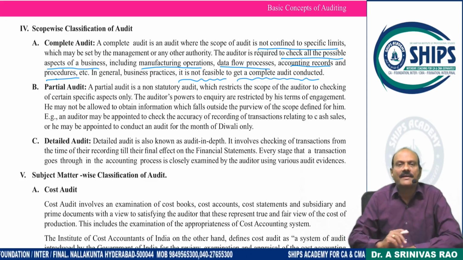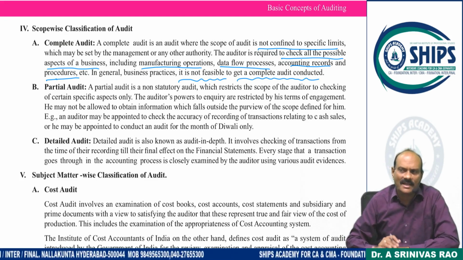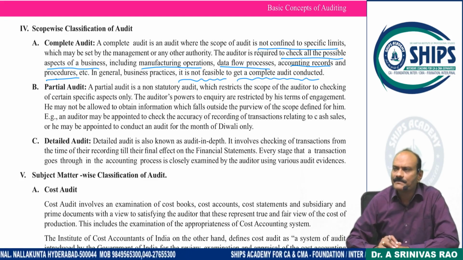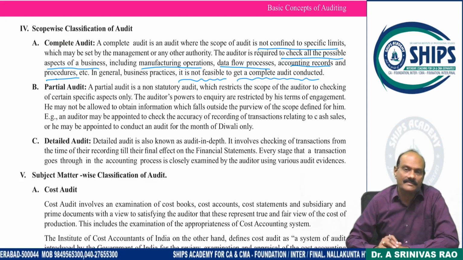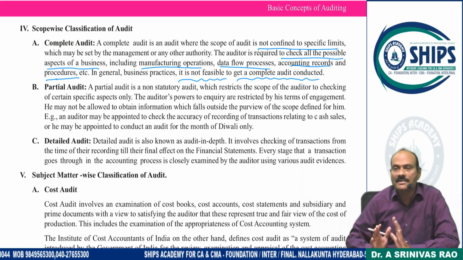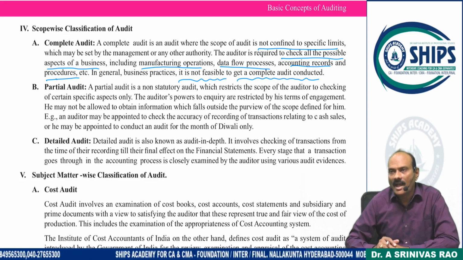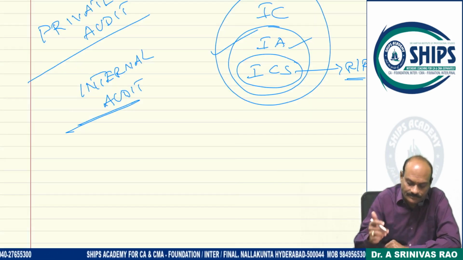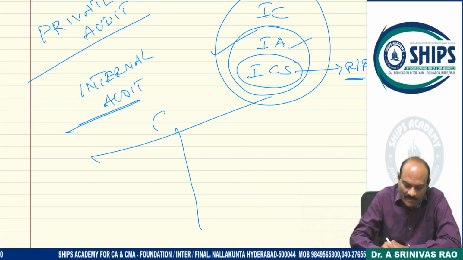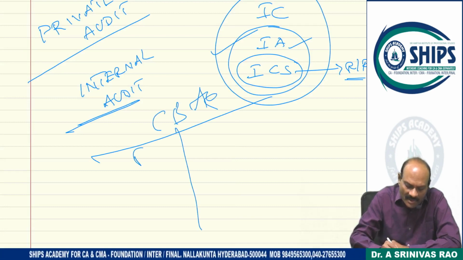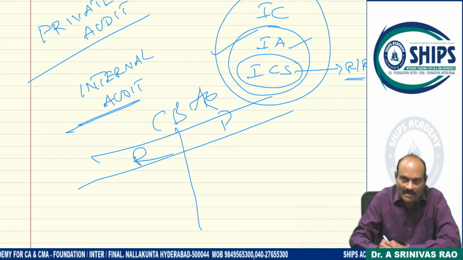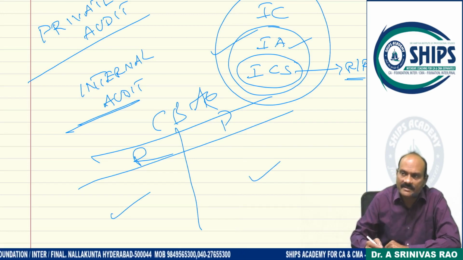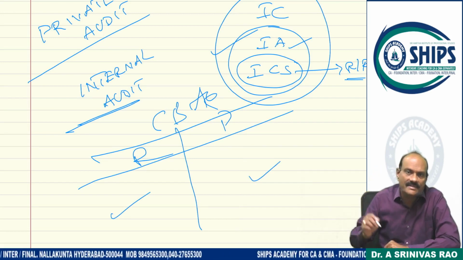The other one is partial audit. What is a partial audit? The term itself is self-explanatory. A part of the accounts we are going to audit. What does it mean? I will take the cash book. This is the cash book. I will tell the people, receipts and payments, receipts I am taking care of as a client, you need not worry about it, this is absolutely right, only look after the payment side. So do audit only on the payments side.